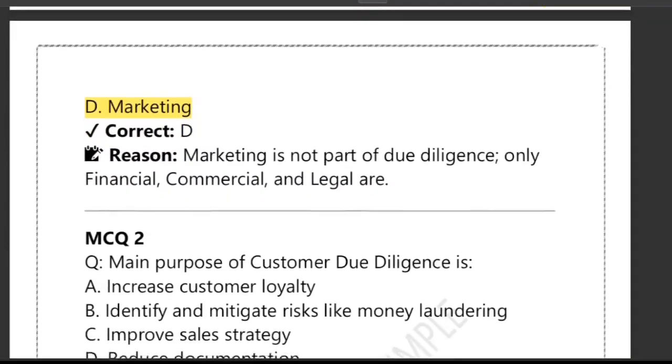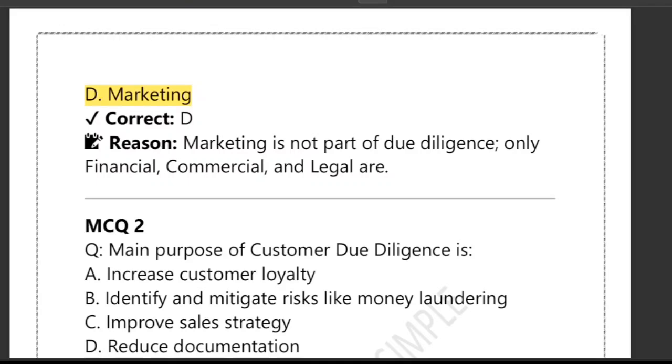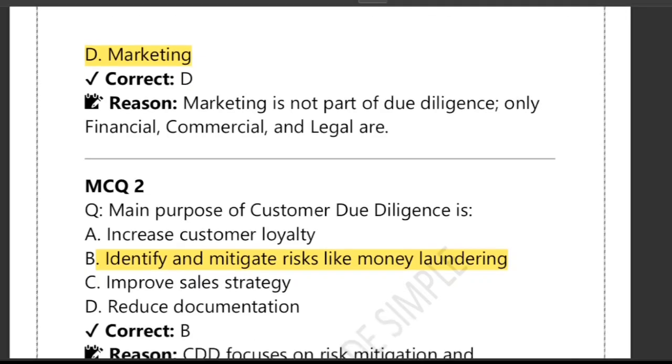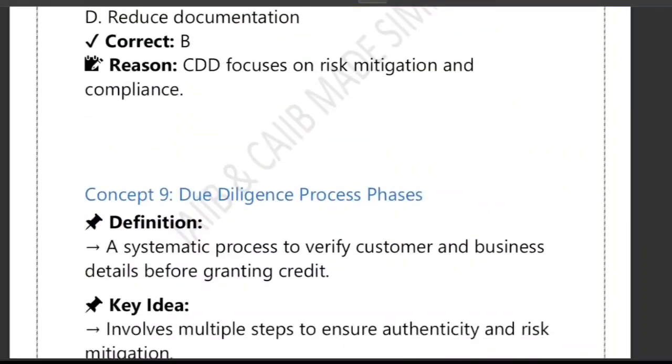Next question. The main purpose of customer due diligence is: increasing customer loyalty, identifying and mitigating risk like money laundering, improving sales strategy, or reducing documentation. So basically, what is the main purpose of CDD? The main purpose of CDD is that you identify and mitigate risk like money laundering. CDD helps banks prevent money laundering, terrorism financing, and any suspicious transactions. It is a risk control and compliance process. It is not a sales process.